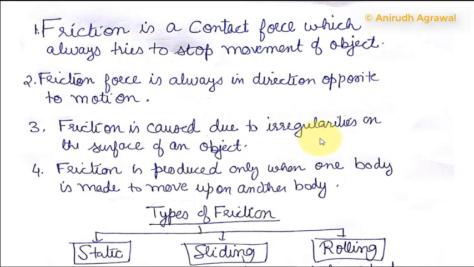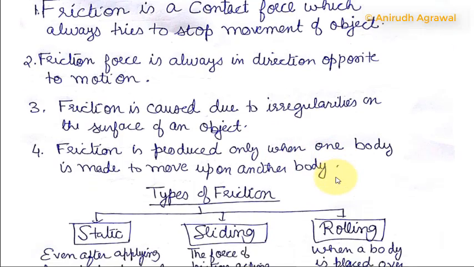Friction is caused due to irregularities on the surface of an object. No surface is fully smooth. Every surface has some irregularities. Those irregularities lock up in each other and tend to oppose motion. It doesn't matter how smooth a table or an object seems, it always has some irregularities due to which friction happens. Friction is produced only when one body is made to move upon another body, such as a car moving on the road, a box moving on the table, and a train moving on the track.